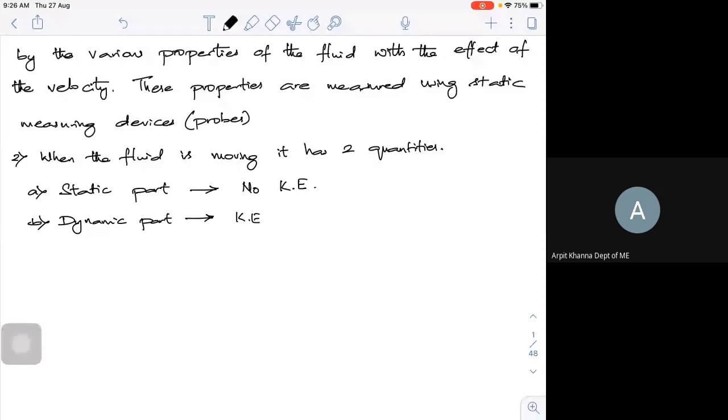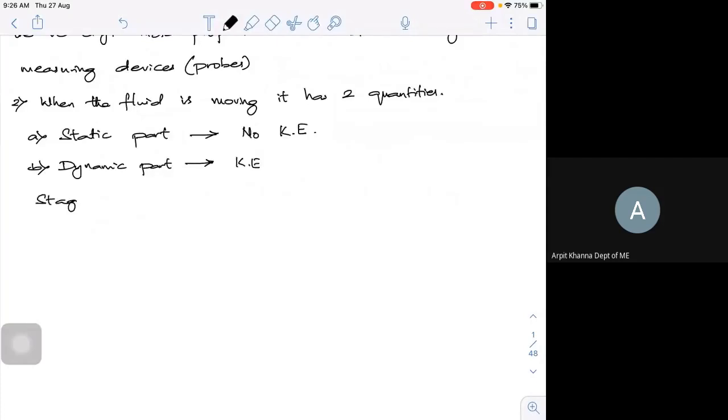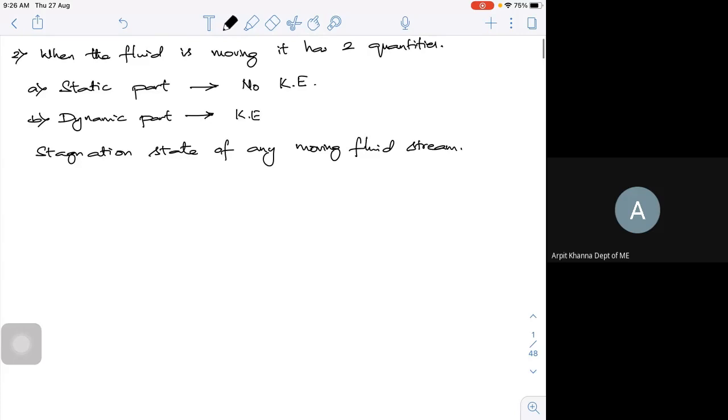Now, what is the stagnation state? The stagnation state of any moving fluid stream, or velocity field, whatever it may be, is the condition attained by that fluid when it is suddenly brought to rest.